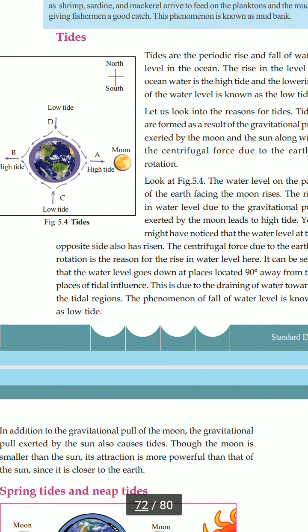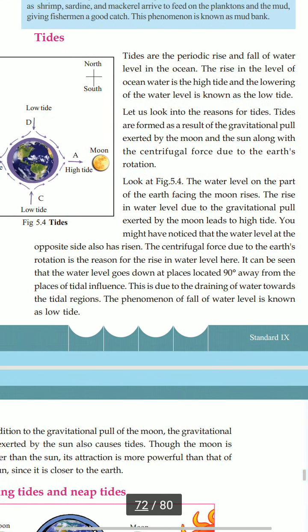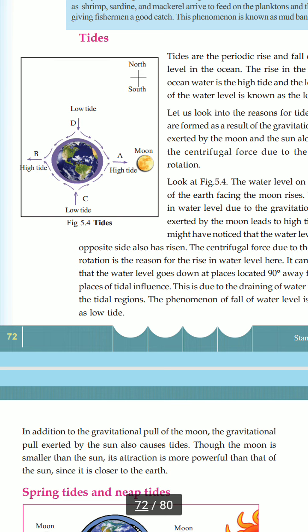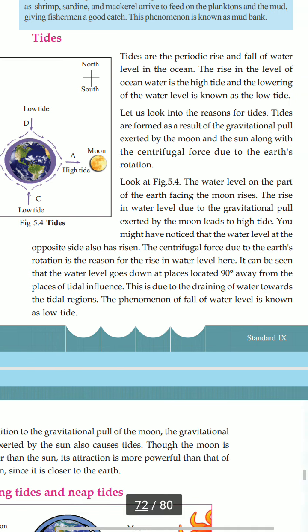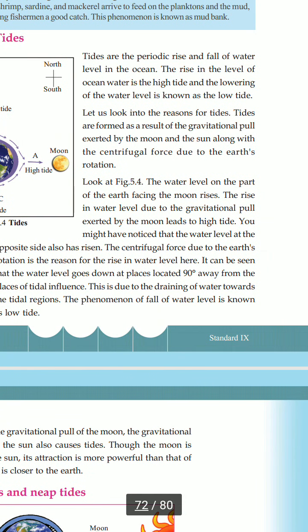Next topic is tides. So, what are tides? Tides are the periodic rise and fall of water level in the ocean. The rise in the level of ocean water is the high tide, that is the increase in the water level, and lowering, that is decreasing of the water level, is known as low tide.